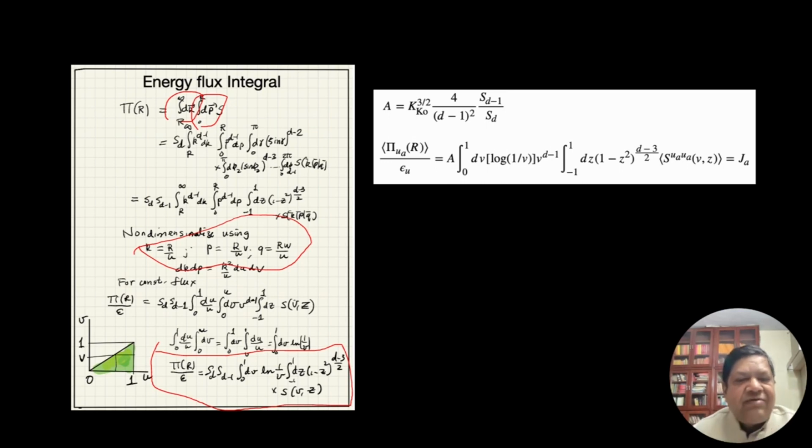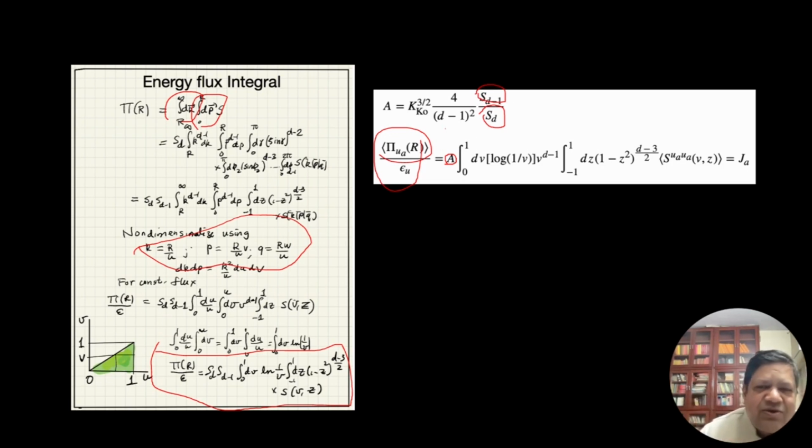So for every component, I compute the respective flux. There is a prefactor A, which is coming from this integration. So we have S_{d-1}, the sphere of radius d minus 1, and the two correlation functions which are being multiplied, C_P, C_K, and so on.